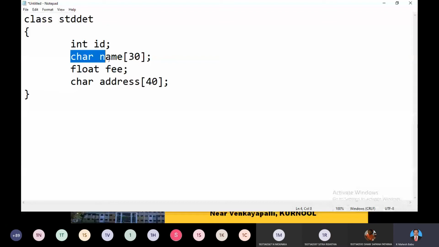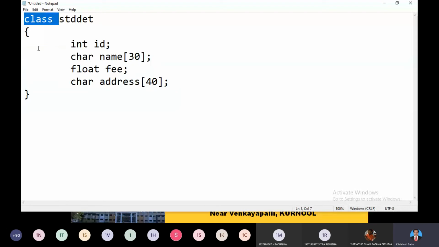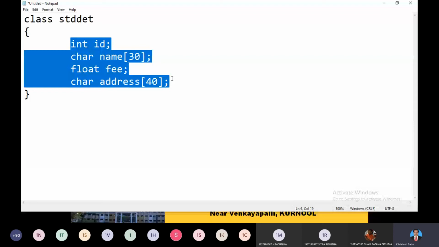Yes or no? This is an array, right? Name of 30 in the sense it is one array that takes 30 characters. Here it takes 40 characters, right? Next, structure in the sense a group of data. It may be similar or dissimilar or whatever. It gives complete information about that particular record. If you replace struct with the keyword class, now it becomes a class, right? And all these are the members or data of this particular class.